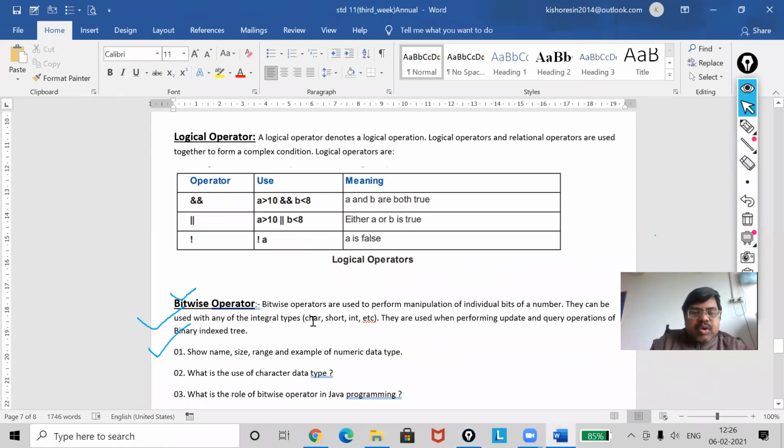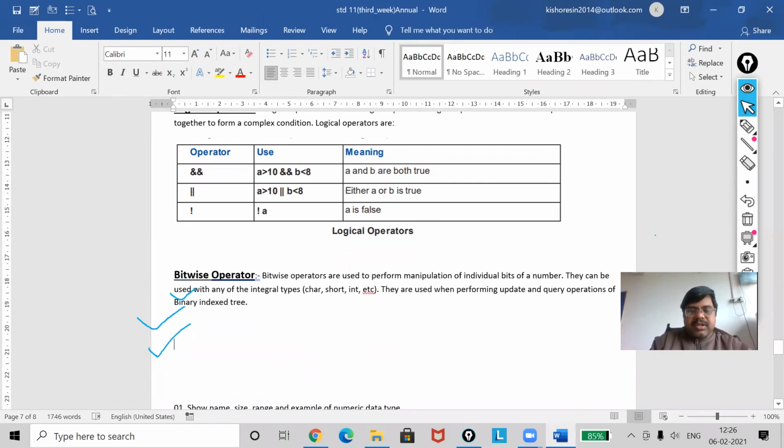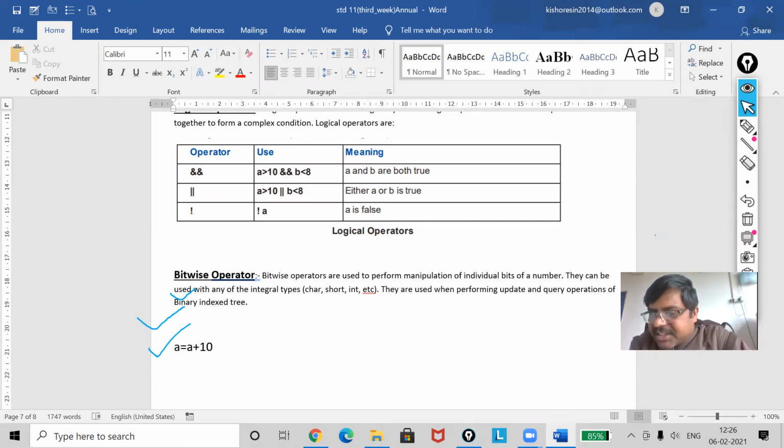I will increase the size. See here, A equal to A plus 10. Sorry, the sign is different. Java is case sensitive; capital and small will be treated as different. Now A equal to A plus 10.